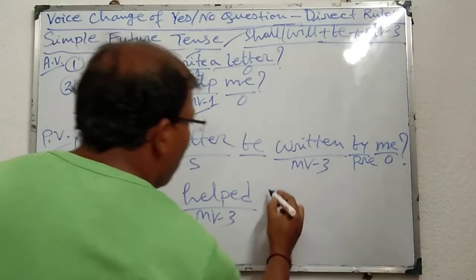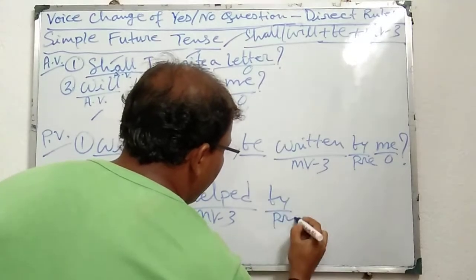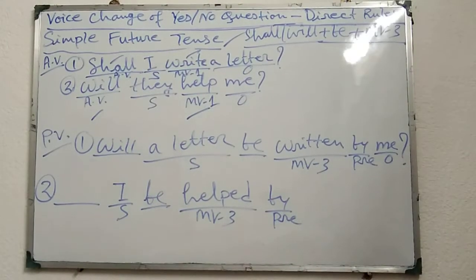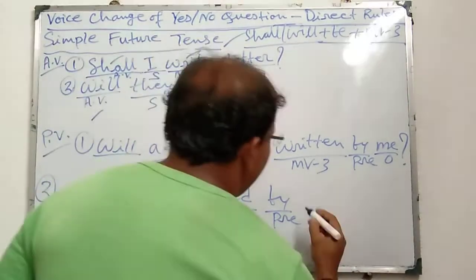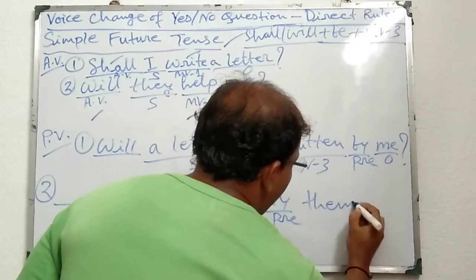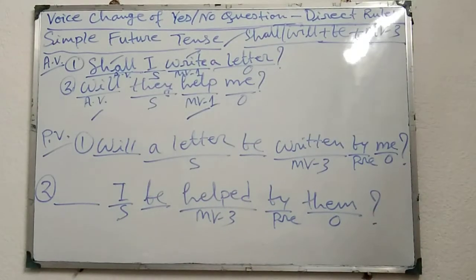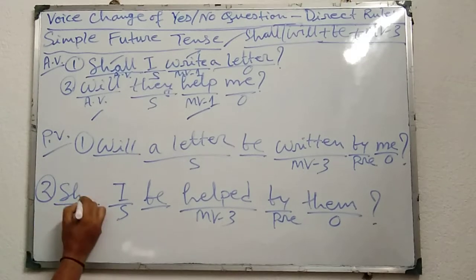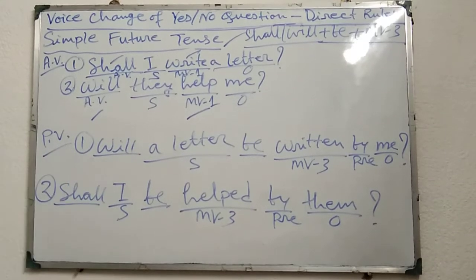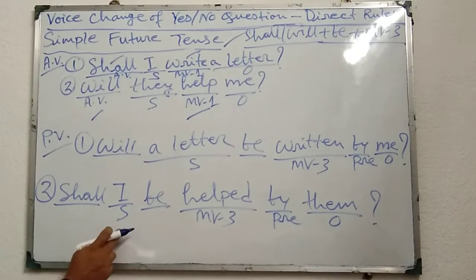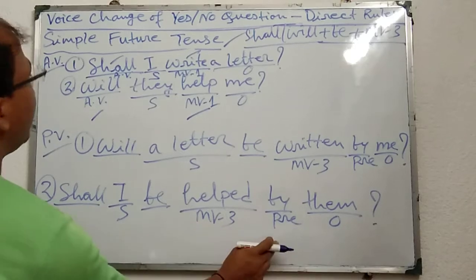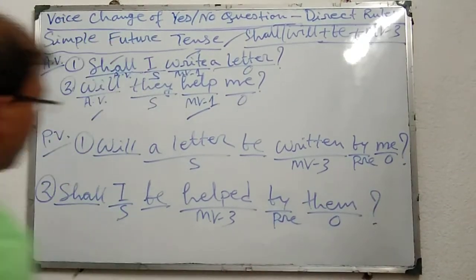And thereafter by, preposition, and thereafter the subject they will be changed into object them, at last question mark. Now the subject I takes shall. That means the active voice sentence was will they help me. In passive voice it will be shall I be helped by them, at last question mark.